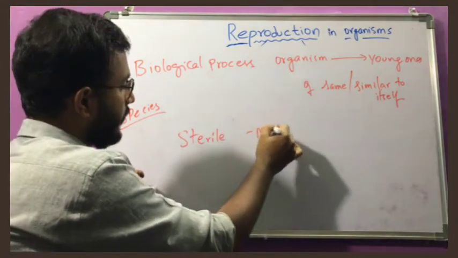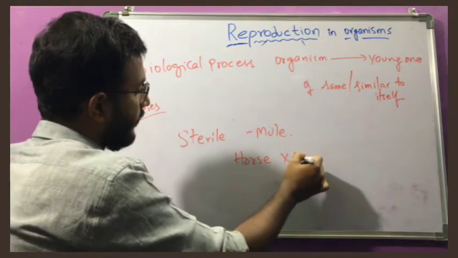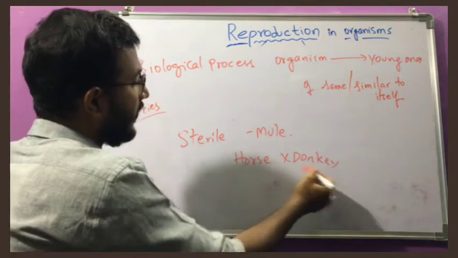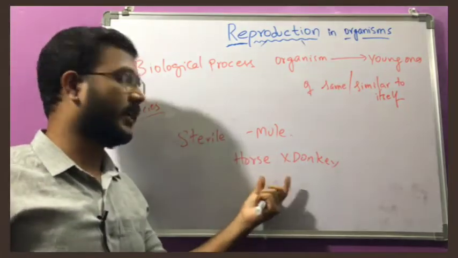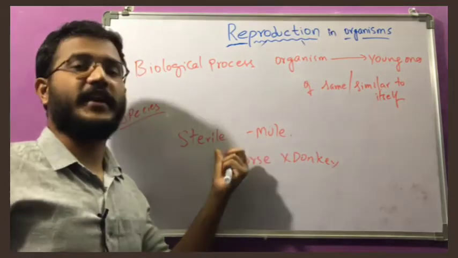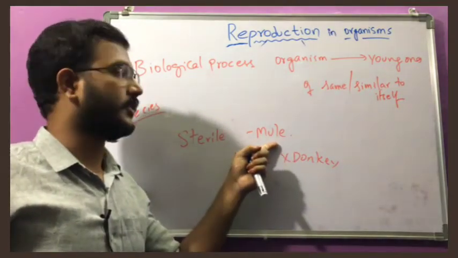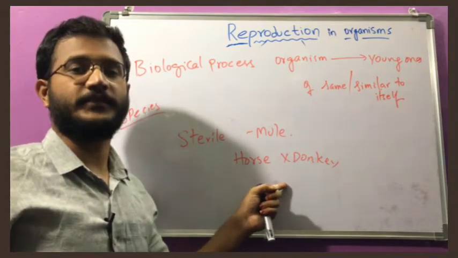That example is mule. It is a cross between horse and donkey. So these are two completely different species. A cross between these two, mule has come, and it is completely sterile. It is not able to reproduce and it cannot produce offspring. So that is the result of crossbreeds.